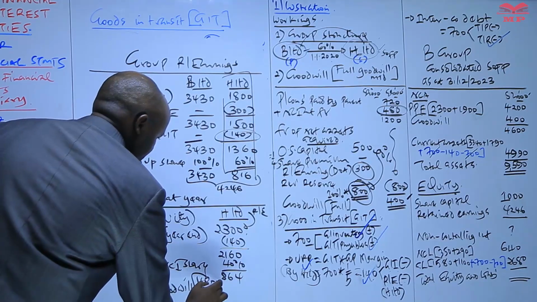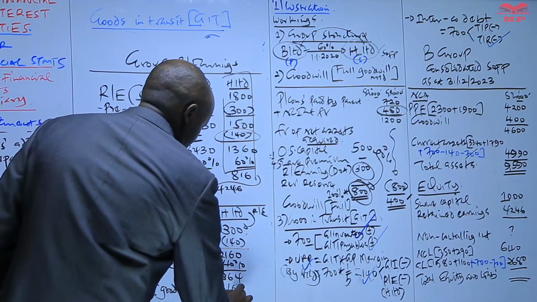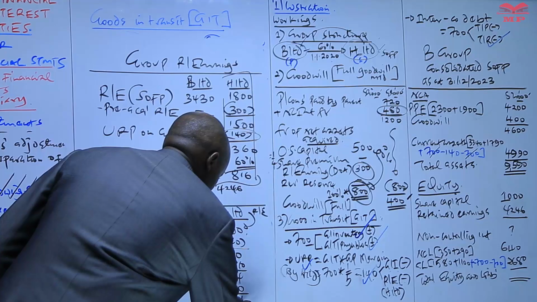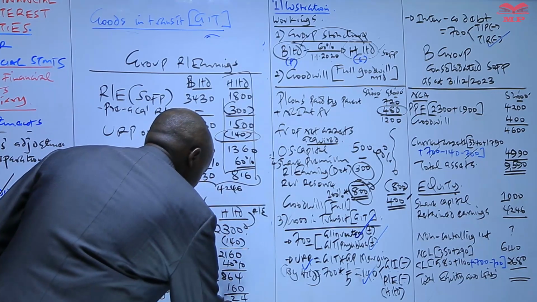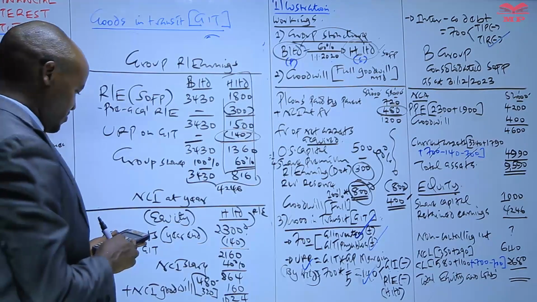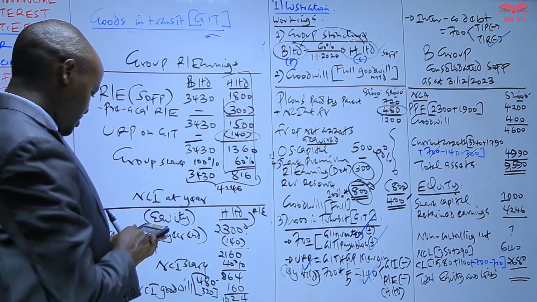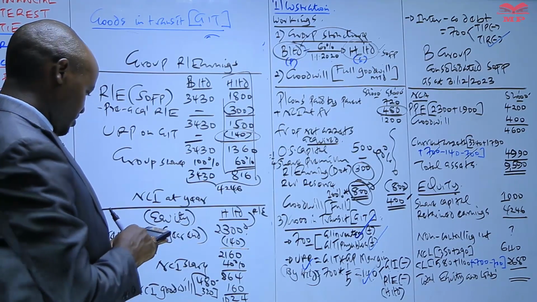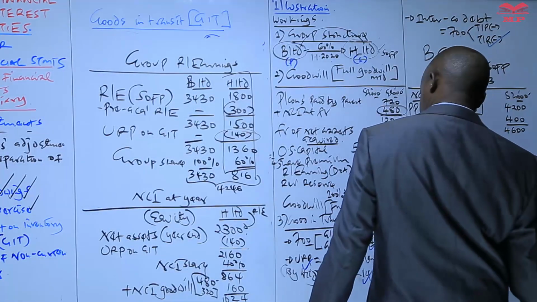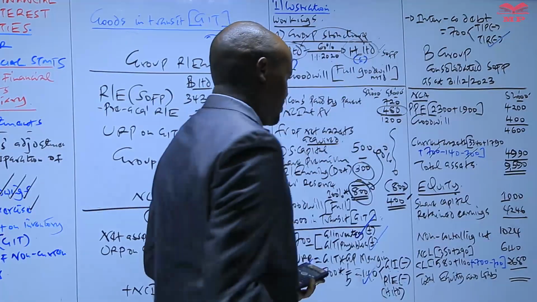So we take NCI at fair value minus 320, which will give us 160. So we add the two figures, 160 plus 864. Let me confirm that. 480 minus 320 plus 864. Yes, 1024. Then we add all that.